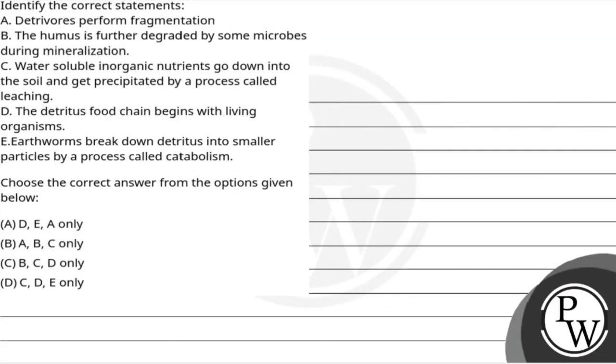The question says identify the correct statements, and the statements are: detrivores perform fragmentation; the humus is further degraded by some microbes during mineralization; water soluble inorganic nutrients go down into the soil and get precipitated by process called leaching; the detritus food chain begins with living organism; earthworms break down detritus into smaller particles by the process called catabolism. And choose the correct answer.